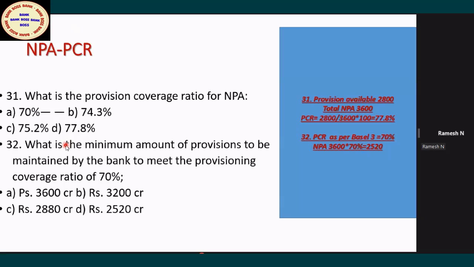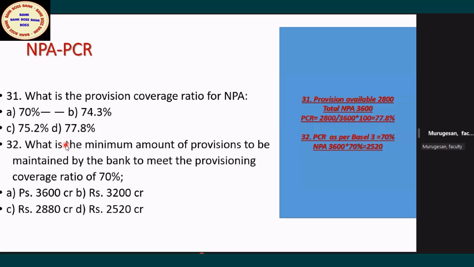Sir, should this PCR be above 70% or within 70%? No, it should be more than 70. Minimum is 70. If it is more than 70, it is a good sign. Banks having more than 70 is good. In the second question, why did you do 9 minus 2? That is net NPA, madam.